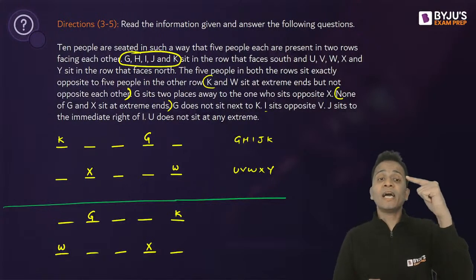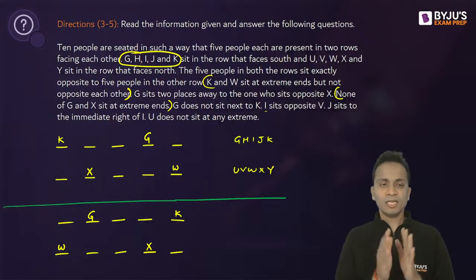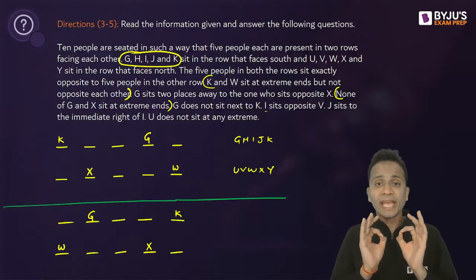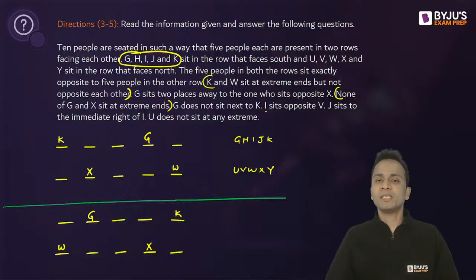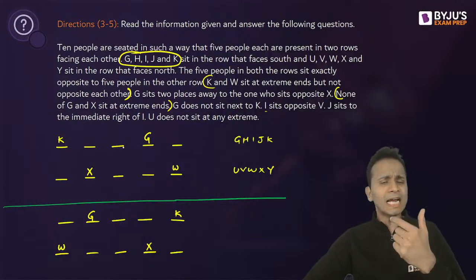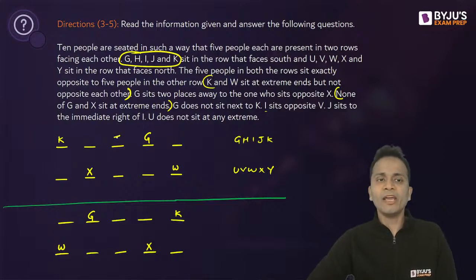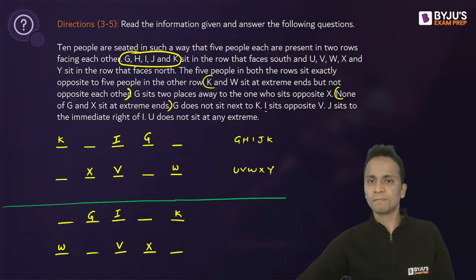Now I sits opposite V. Now V and I are opposite pair. Now there is only one set of chairs that can accommodate opposite people sitting. Okay, that is exactly the center of each of the rows. So I will sit here and V will sit here. Similarly, in the second case, I and V. Okay.